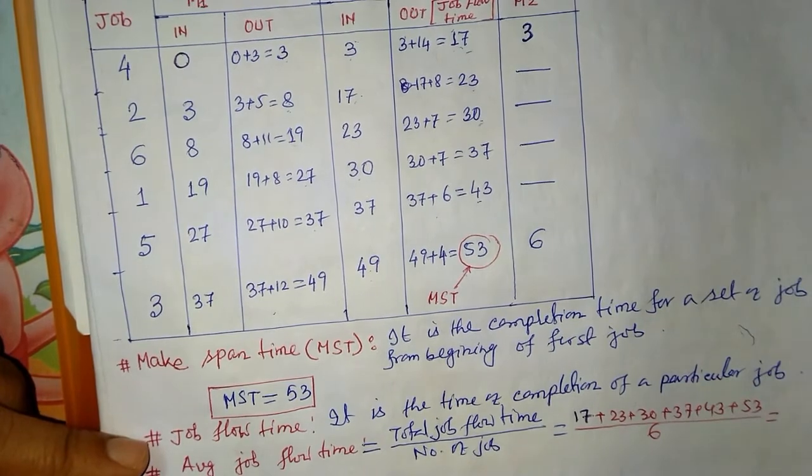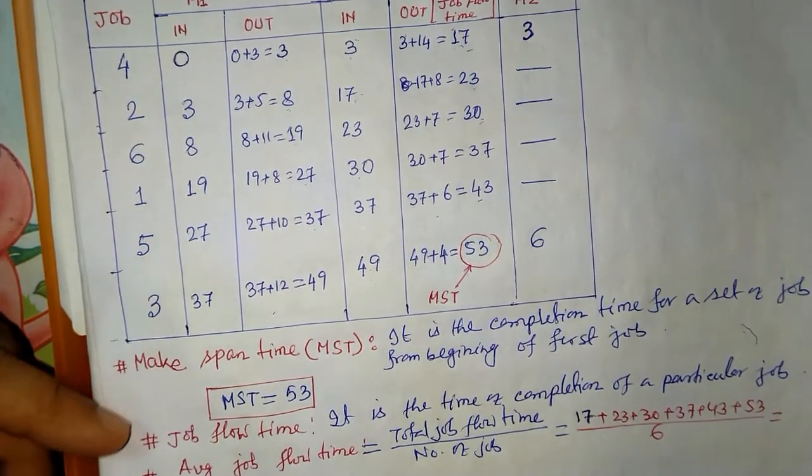Whatever calculation comes, that will be our average job flow time.